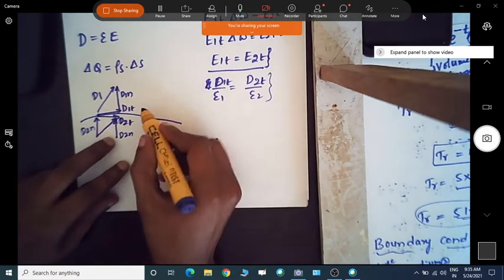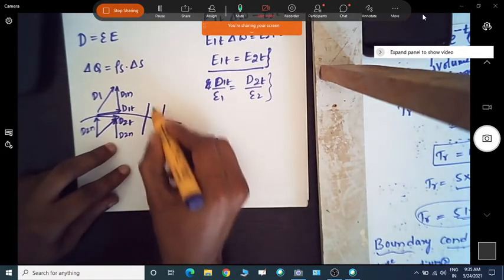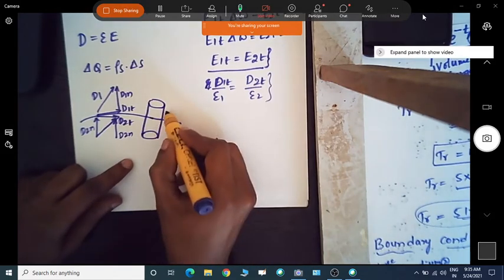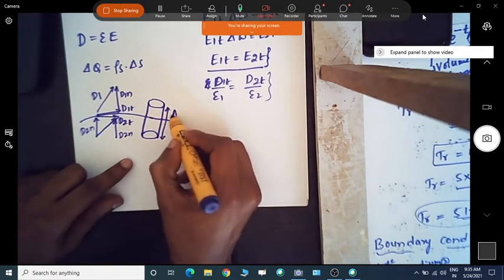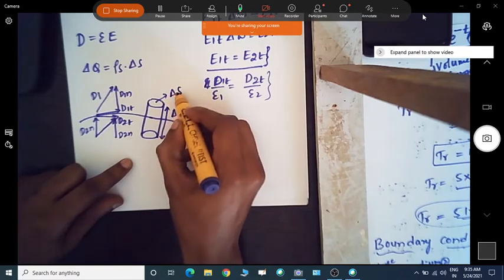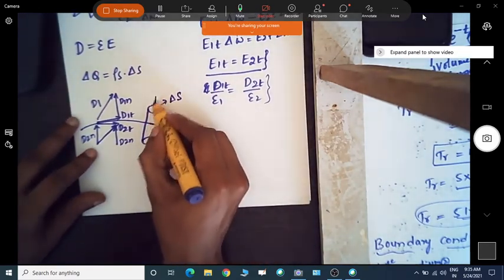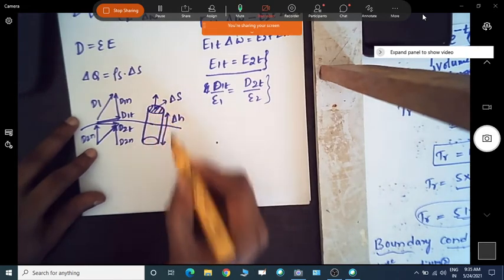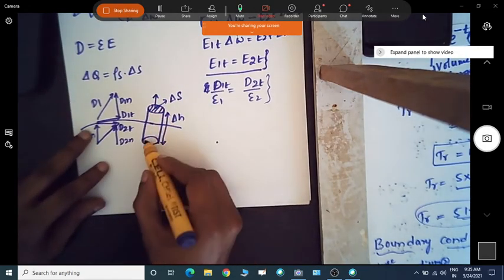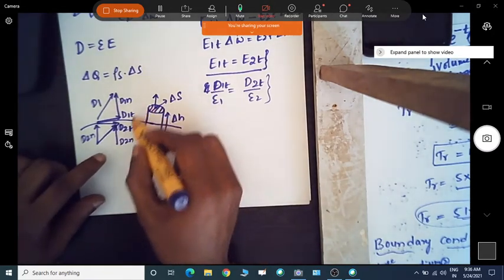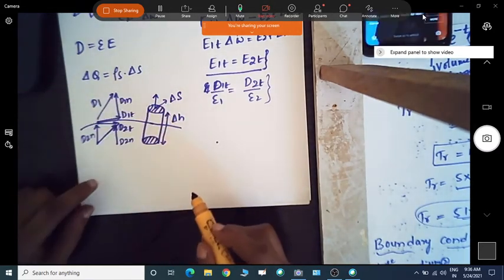If I want to evaluate the normal components, I will take a pill box or cylindrical box, which has the height delta h and the surface delta s. Now we know the electric flux density only exists on the surface, either at the bottom or at the top. There is no flux density around the cylinder.